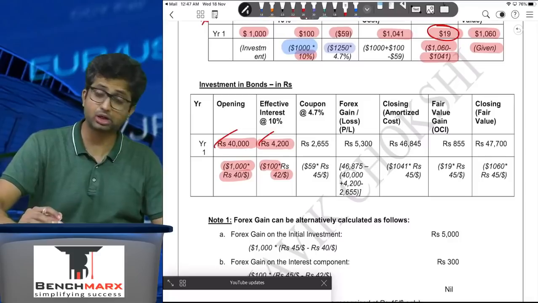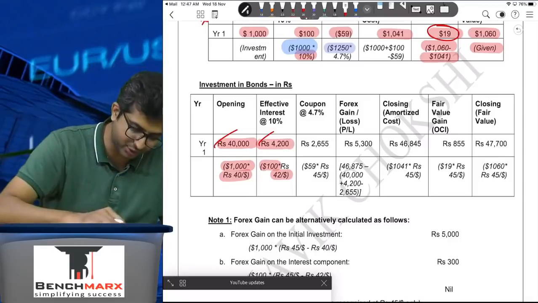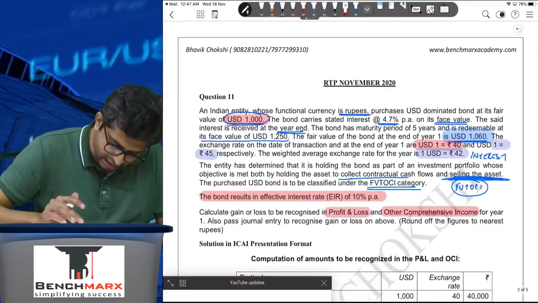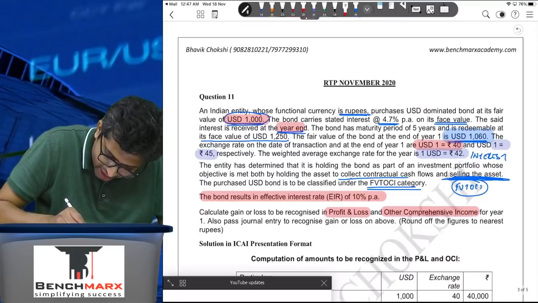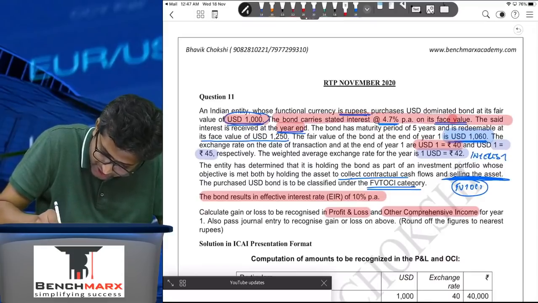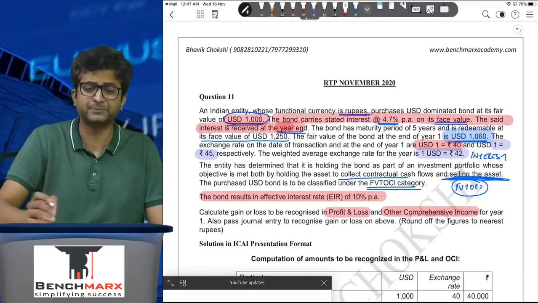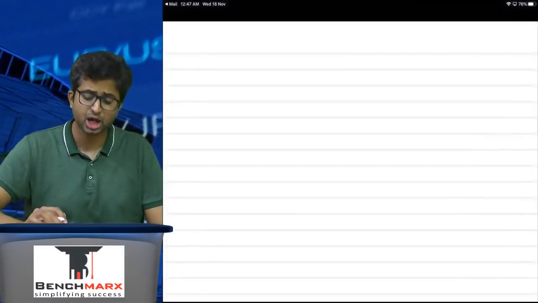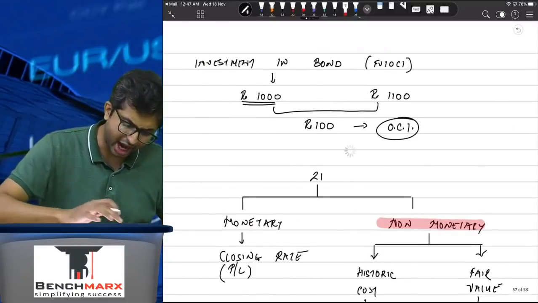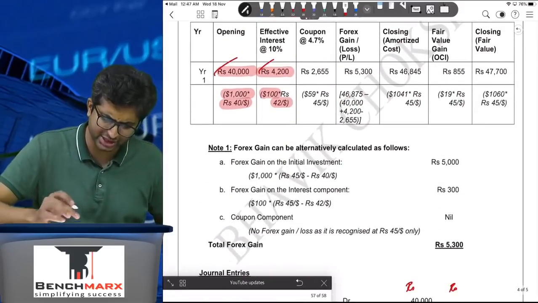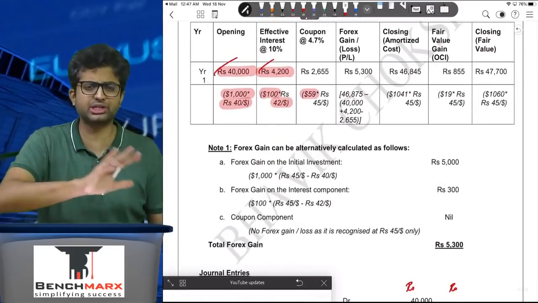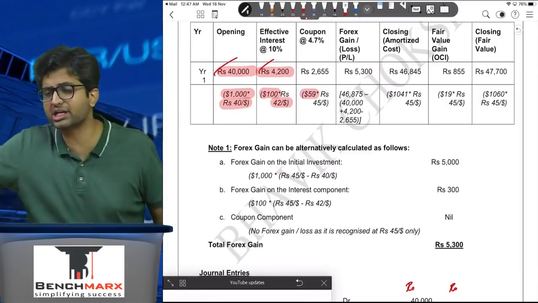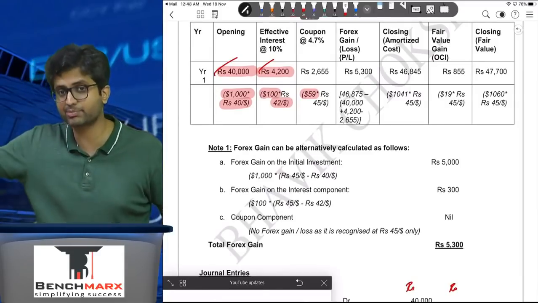However, at the year end, if you see the question, the bond carries interest at 4.7% on face value, and the said interest is receivable at year end. At the year end, you have received $59, and this $59 is not received at the average rate. It is not received each month. It is not monthly interest. It is paid at the end.